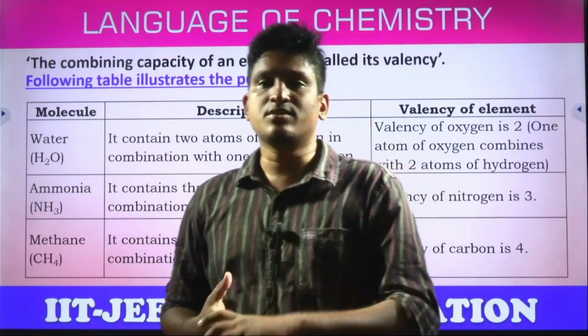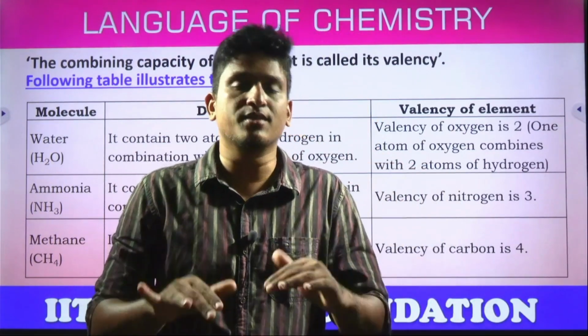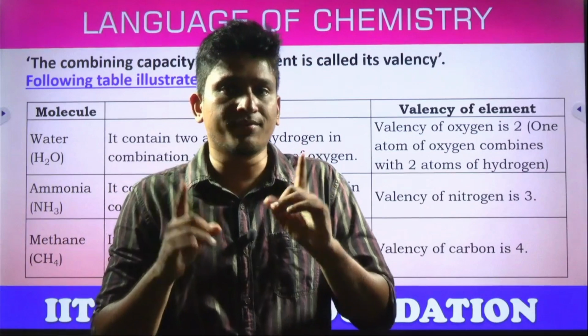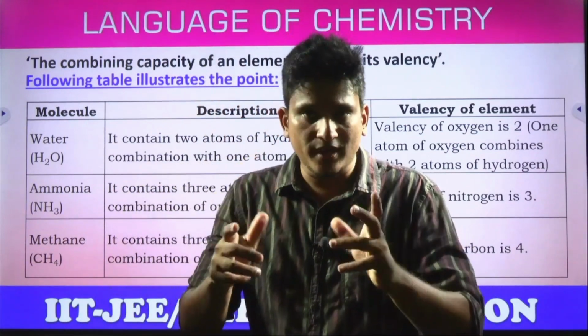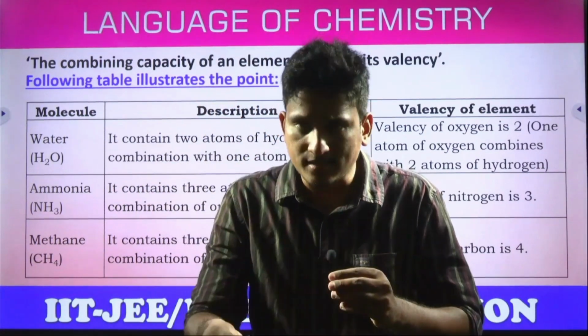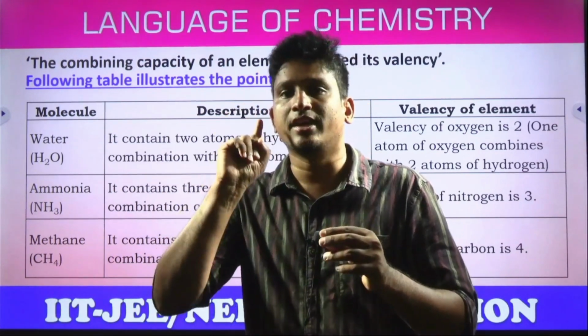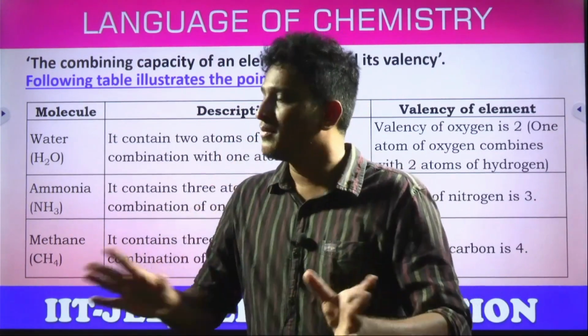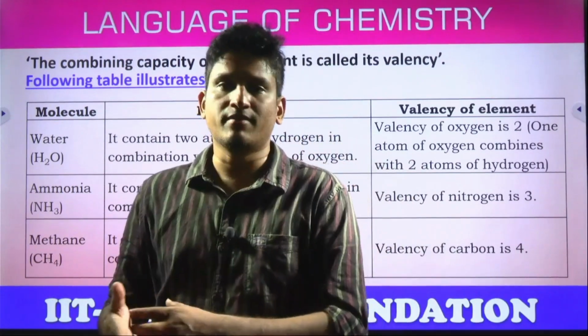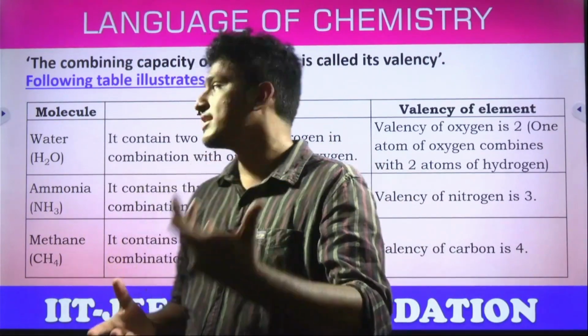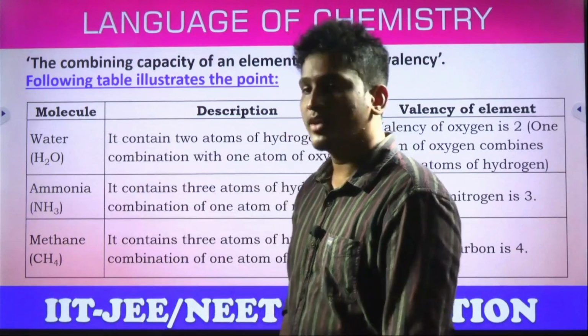So what is valency, students? Answer: the combining capacity of an element is called valency. What is the meaning of combining capacity? The number of electrons an atom loses or gains or shares during chemical reactions. Understood, students? But in the olden days, they used to find the valency by taking a reference element called hydrogen.